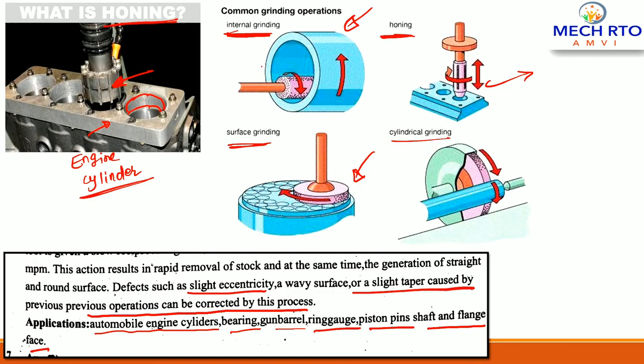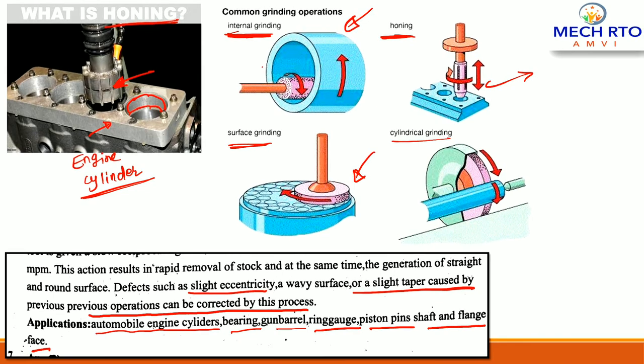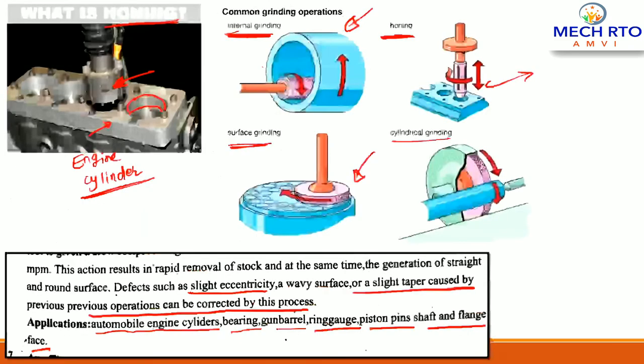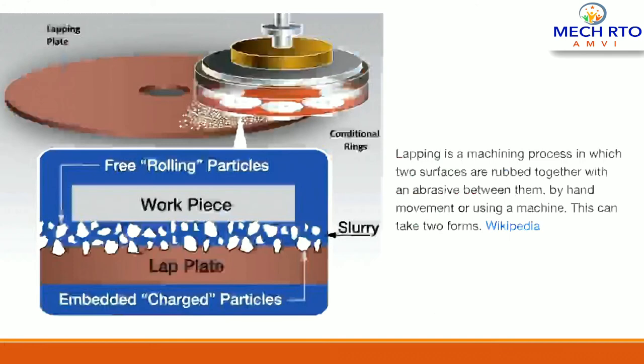Moving on to the next question. So here the correct answer would be 4. That is, these are used in NC CNC turning machines, right? So moving on to the next question.